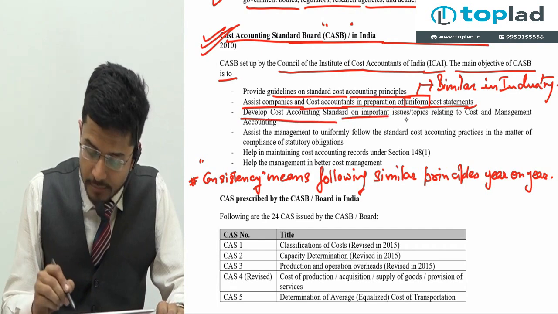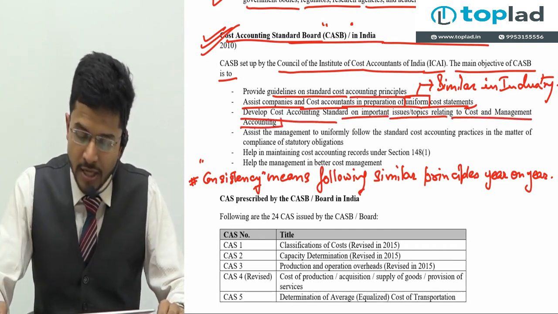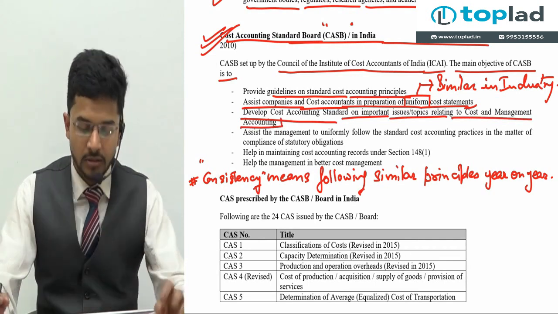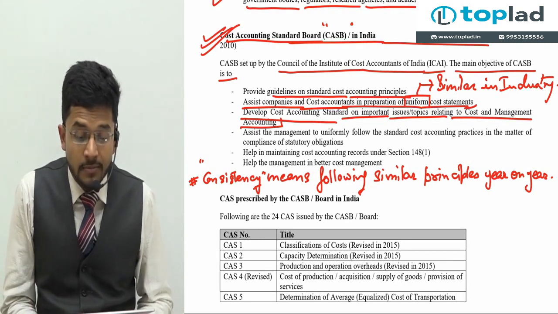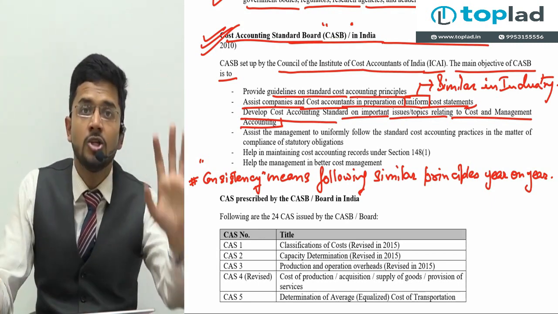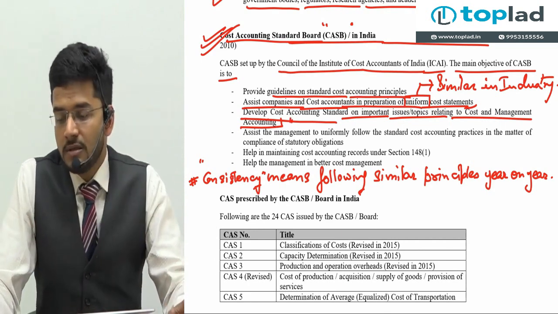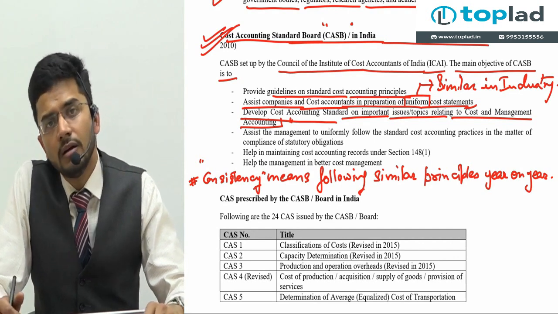Develop cost accounting standards on important issues and topics related to cost and management accounting. So this is an important objective of CASB, that it develops the cost accounting standards on all the issues which are related to cost and management accounting. So guys, simple as that. Finance charges are not included in cost and management accounting.